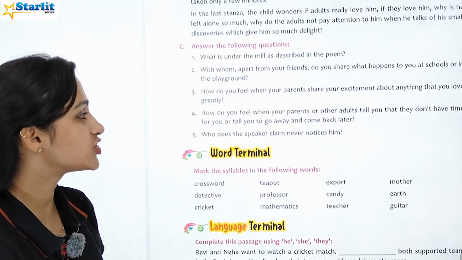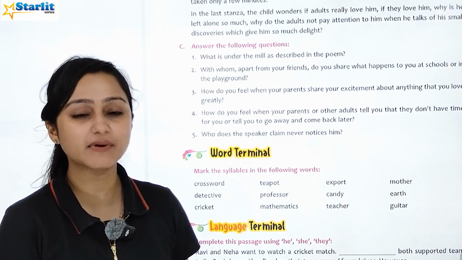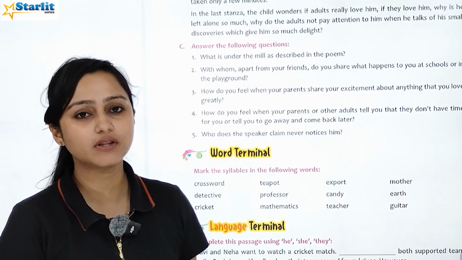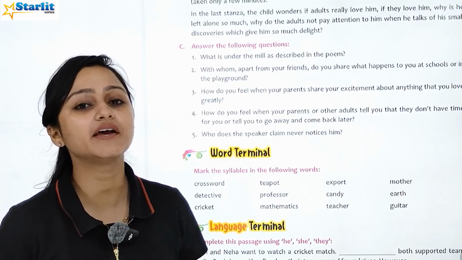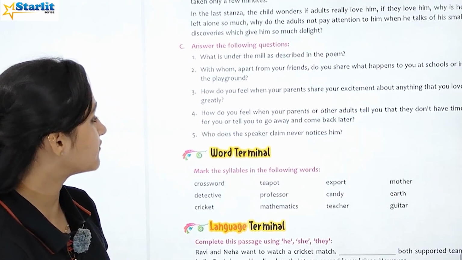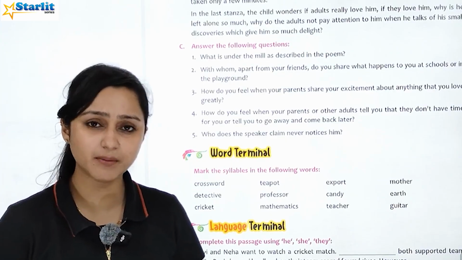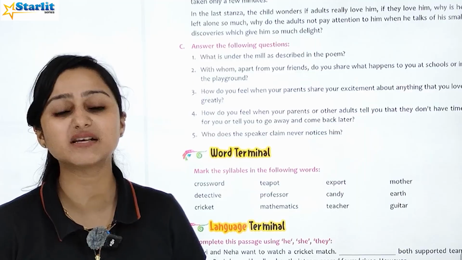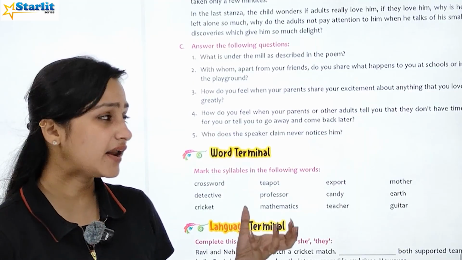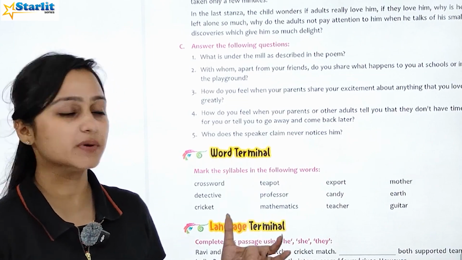How do you feel when your parents share your excitement about anything that you love? आपको कैसा लगता है जब आपके पेरेंट्स आपके साथ एक्साइटमेंट शेयर करते हैं, जब आप बहुत ज़्यादा खुश होते हो, आपको कैसा लव फील होता है? You feel very loving, you feel very caring. How do you feel when your parents or other adults tell you that they don't have time for you and tell you to go away and come back later? आपको कैसा लगता है अगर आपके पेरेंट्स या आपके बड़े आपसे बोलते हैं कि यहाँ से चले जाओ, हमारे पास टाइम नहीं है, बाद में आना? You feel very uncaring and unloving and you feel very forgettable, left behind.